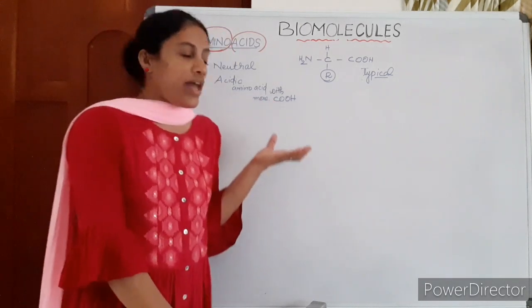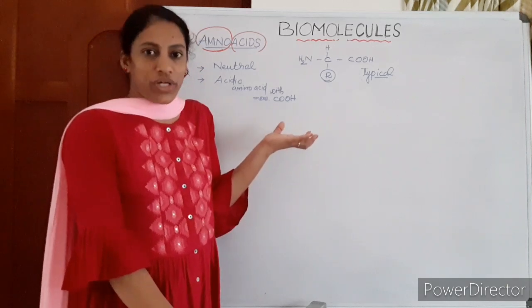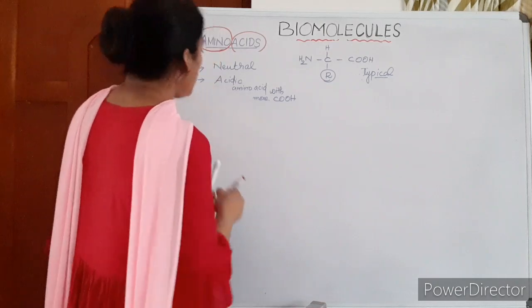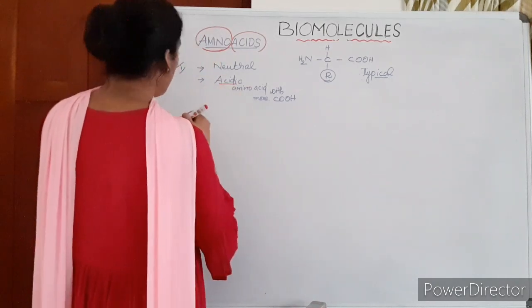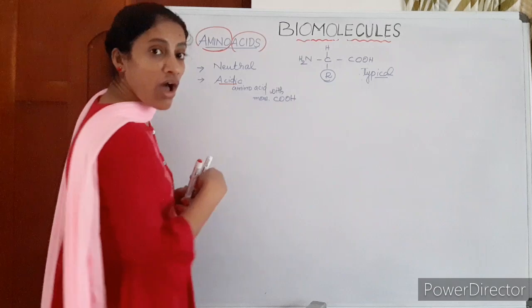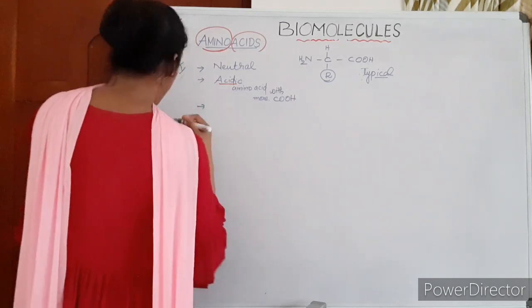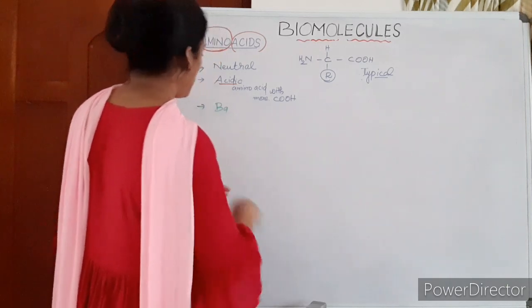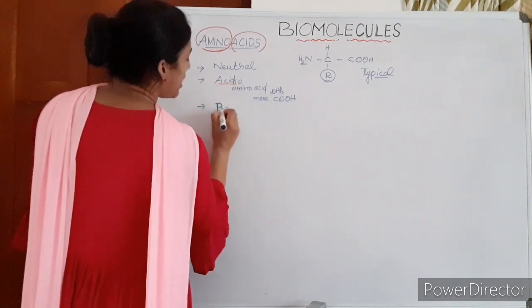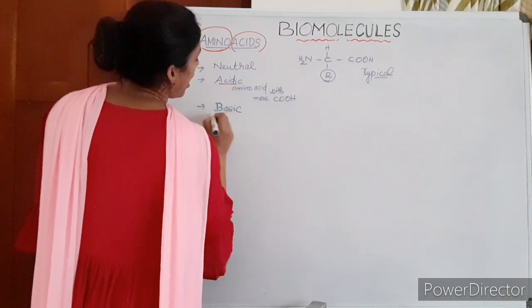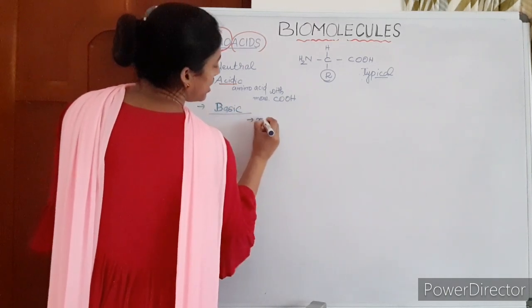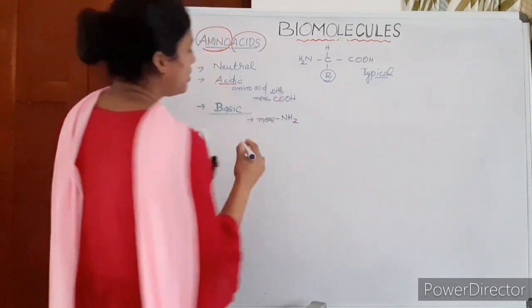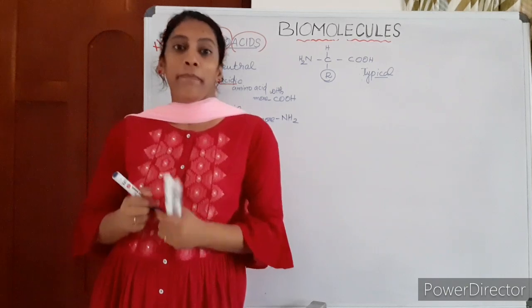So if there is an extra COOH group, an acidic group, the amino acid becomes acidic. Then similarly, the amino acid can be basic if there is an extra amino group. When there is an extra amino group, the amino acid can be basic. That means if there is more amino group, the amino acid can be basic.